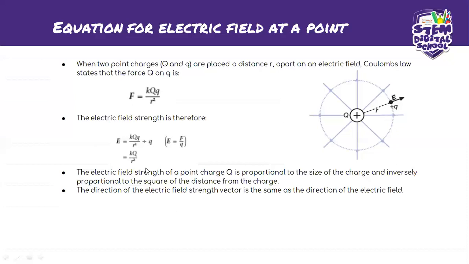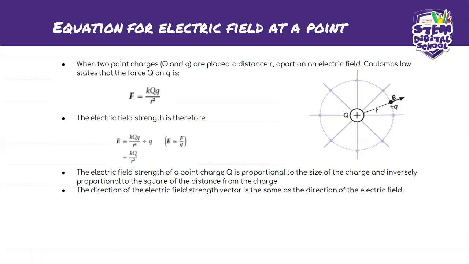So you see there's a difference. They can even ask you in a question whether this is an equation for electric field strength, or is it Coulomb's law. So you need to know the difference between the two. There's a very big difference, because remember that other equation has the big Q and the small q over R squared, but this one is just the big Q over R squared. So this is important. You need to know the difference between your electric field and your Coulomb's law equations.